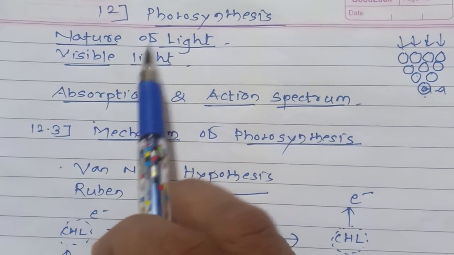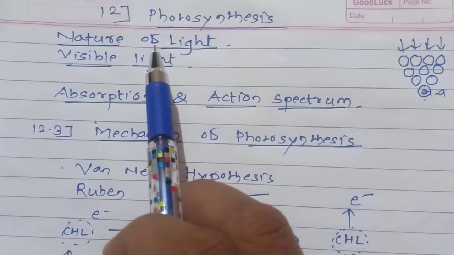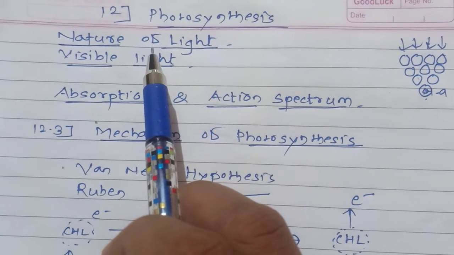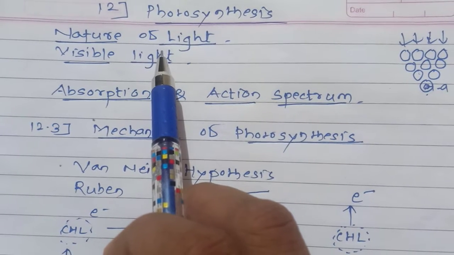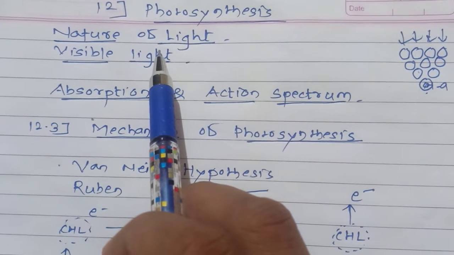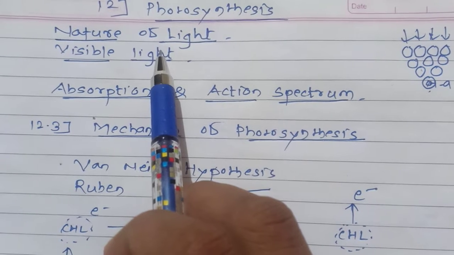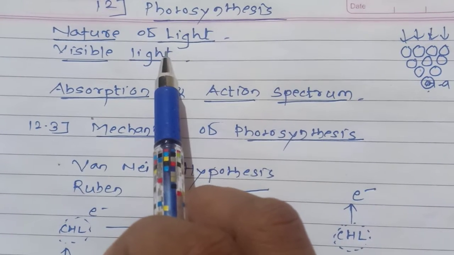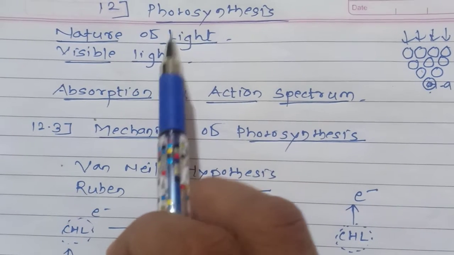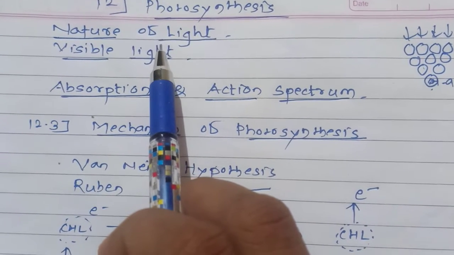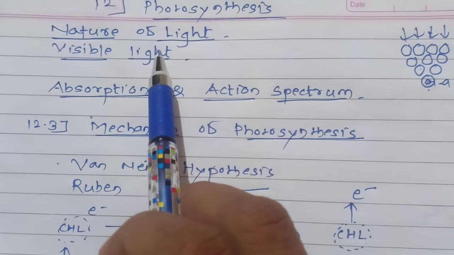Visible light means the light wavelengths that humans can see, ranging from 390 nanometer to 730 nanometer. These are the electromagnetic radiations which can be seen within the range of 390 nanometer up to 730 nanometer, and this part of the spectrum of light is called the visible spectrum.